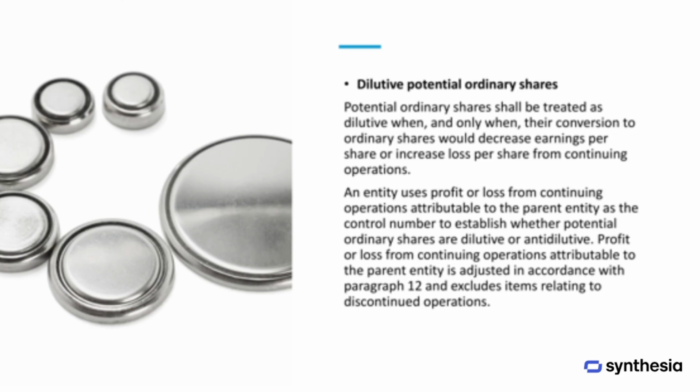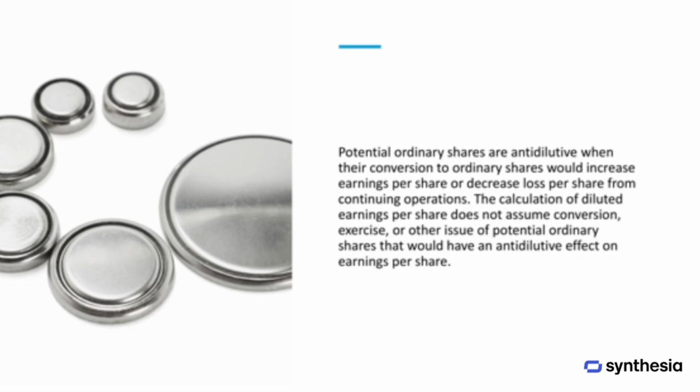Potential ordinary shares are considered dilutive only if their conversion into ordinary shares would reduce earnings per share or increase loss per share from continuing operations. To determine this, a company uses profit or loss from continuing operations attributable to the parent company as the reference point. This profit or loss is adjusted for certain items and excludes any amounts related to discontinued operations.